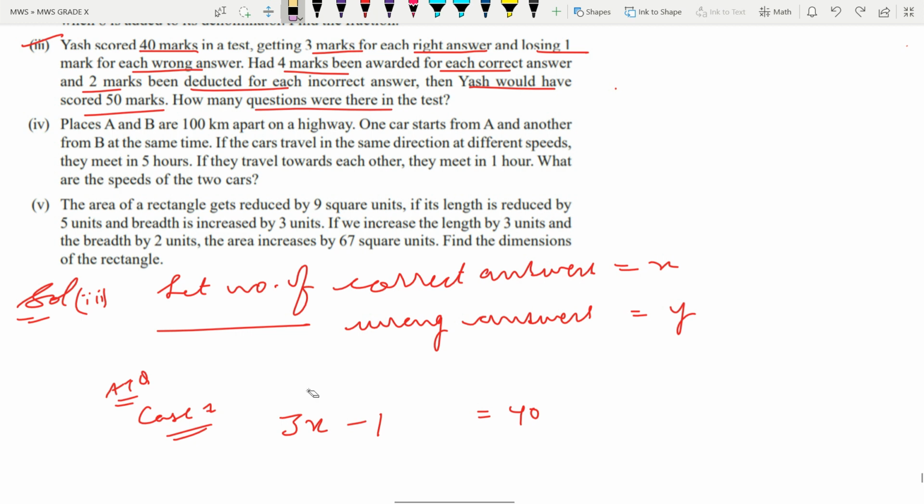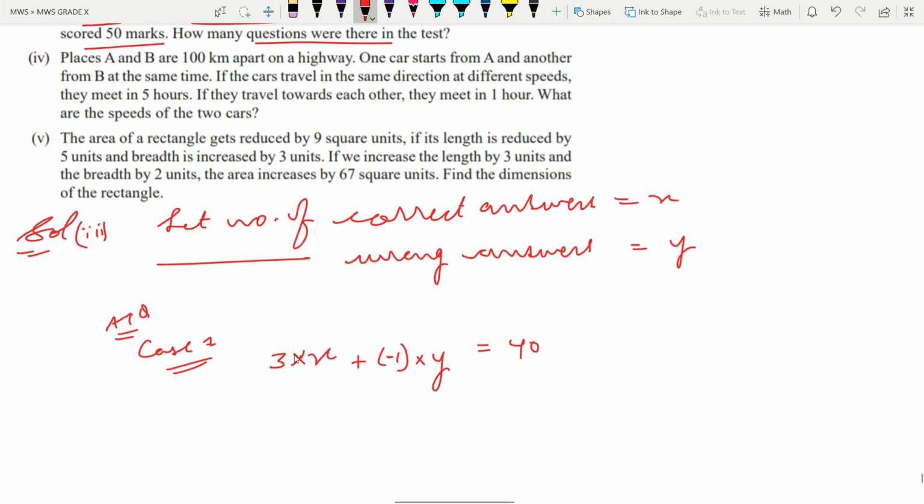You can write it better in this way to show how you made the equation: 3 marks multiplied by the number of correct answers, plus -1 mark given for the wrong answer. For a correct answer he got +3 everywhere, and for a wrong answer he got -1 everywhere. So the equation becomes 3x minus y is equal to 40. So this is the first equation.